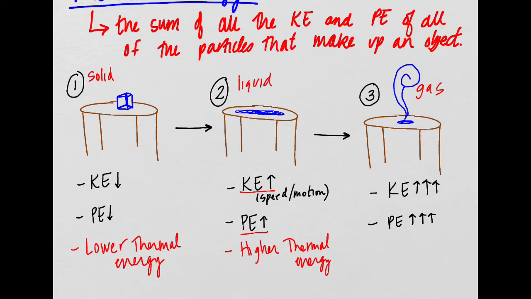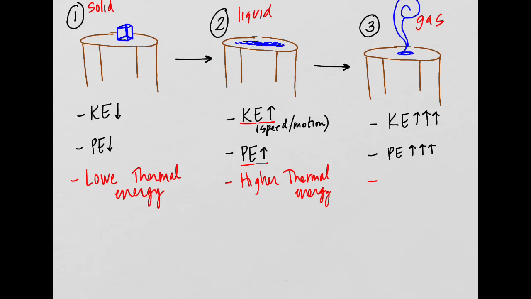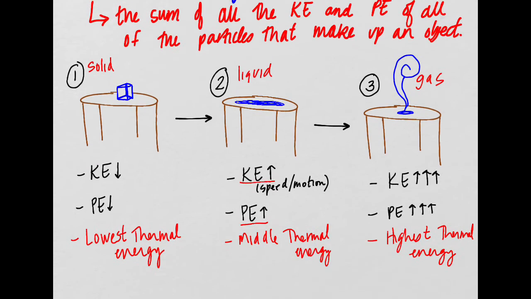Okay? All right, so what would be the thermal energy for this then in relation to the other two? So this is going to be lowest thermal energy. This is going to be now middle thermal energy. And this is going to be, for gas, the highest thermal energy. Okay? Because the particles have the most kinetic energy and the most potential energy.